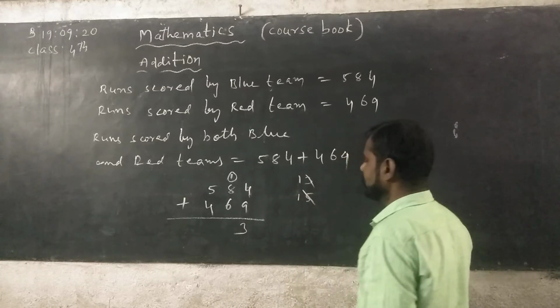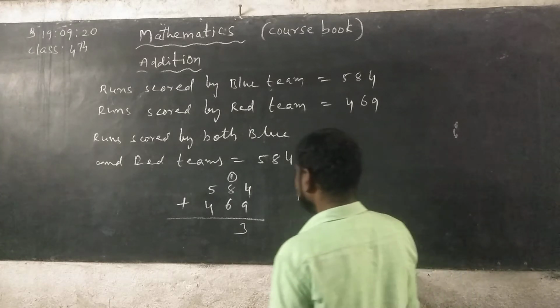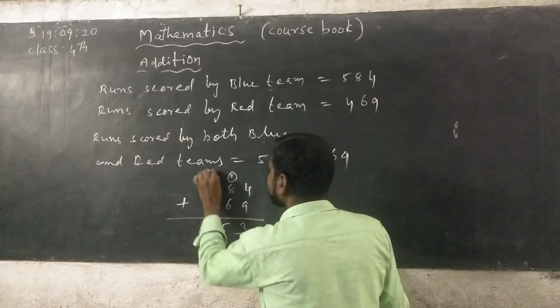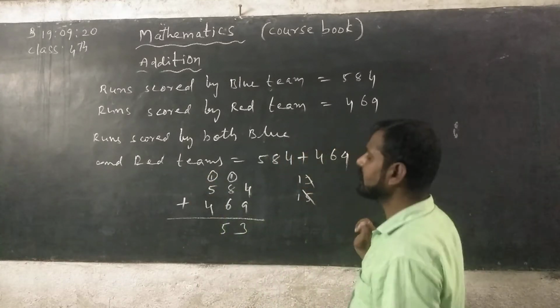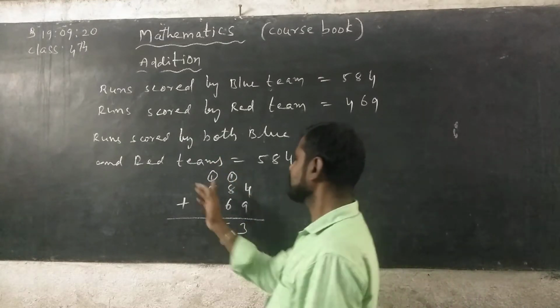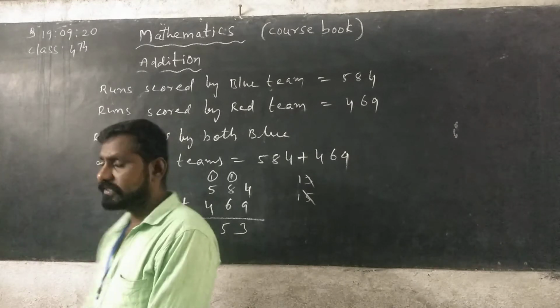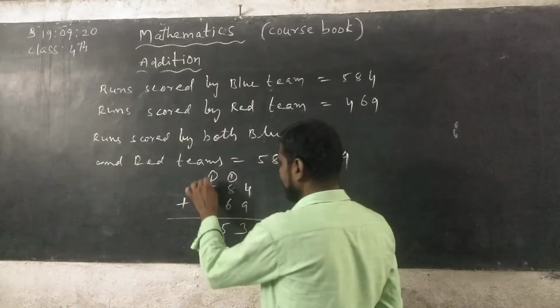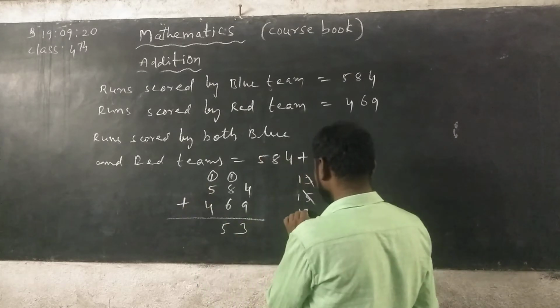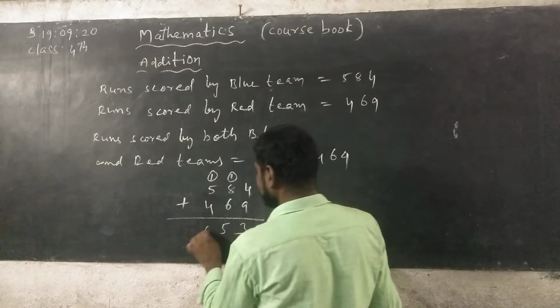So taking 5 and write under tens column, 1 is carrying to hundreds column. Add the digits in hundreds place with the carry. So carrying 1, 1 plus 5, 6, 6 plus 4, 10. So you can write 10 because this is the last column.